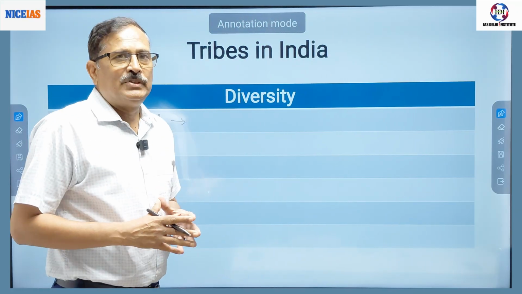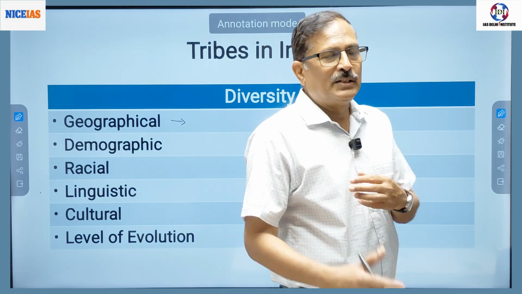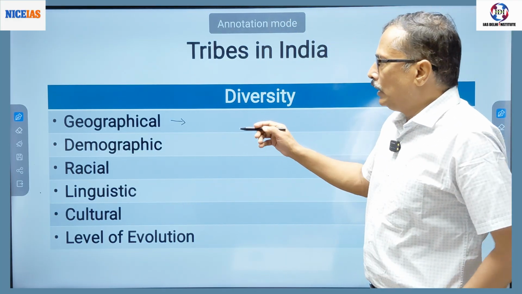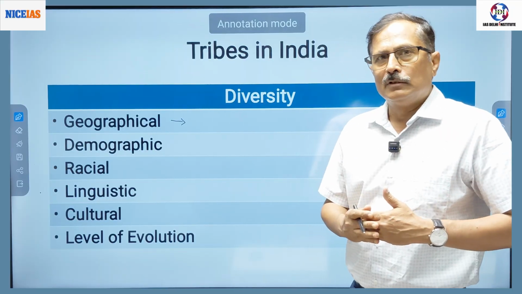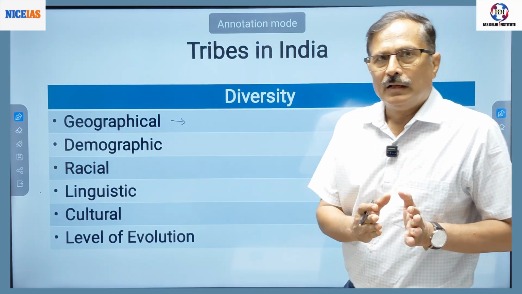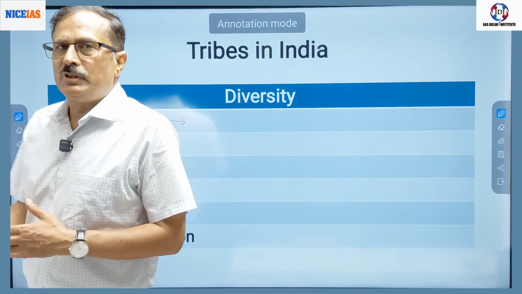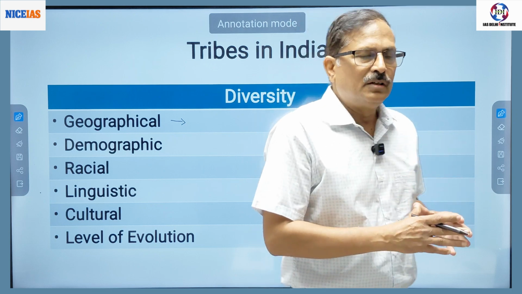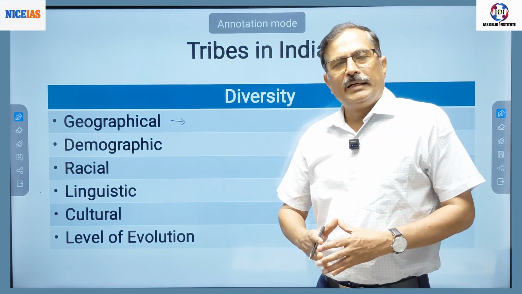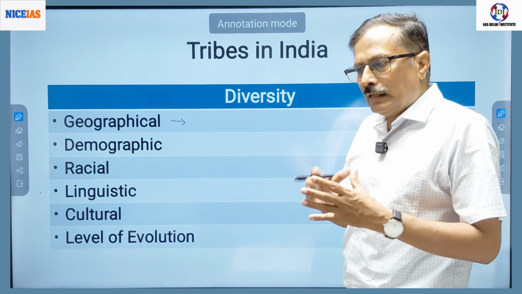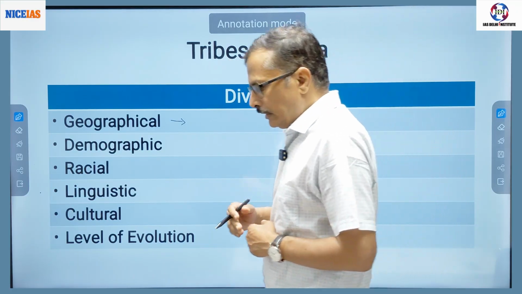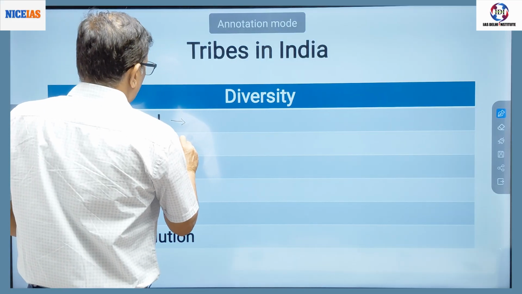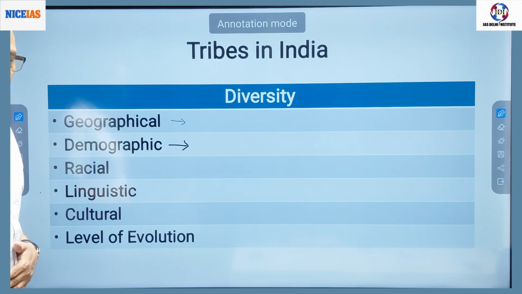On the other hand, Bhils have a population in millions. So there are tribes whose number is very small, and tribes whose number is very large. In the northeastern region, there are many tribes with relatively lesser population. Central India tribes have larger population. So there is demographic diversity.